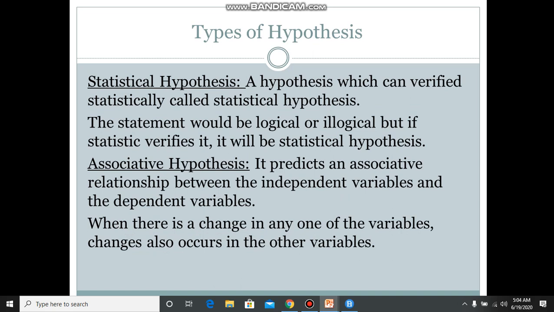Now I would like to tell you about the associative hypothesis. It predicts an associative relationship between the independent variables and the dependent variables. It will tell us about the relationship between two variables, one independent and the second dependent. When there is a change in one of the variables, changes also occur in the other variable. This is the most important point in the associative hypothesis. If one variable changes, then the other variable will also change.